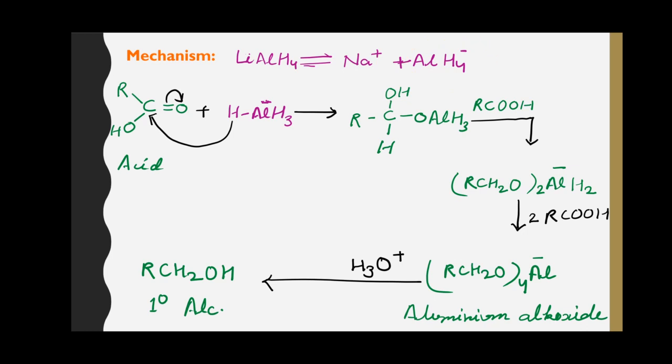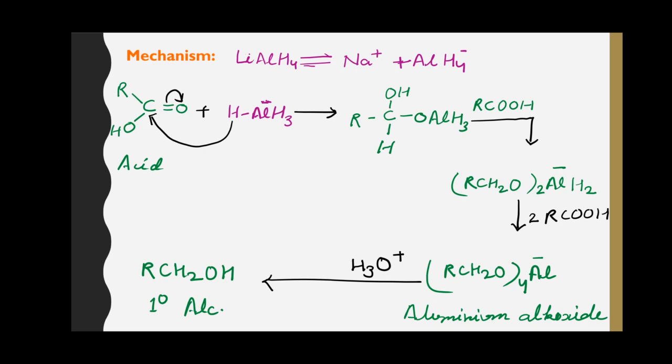Aluminium tetrahydride acts here as a nucleophile. The hydride ion approaches the carbon atom of the carbonyl group, and the bond pair between carbon and oxygen atom gets shifted towards the oxygen atom, which causes the bond formation between the hydride ion and the carbon atom.